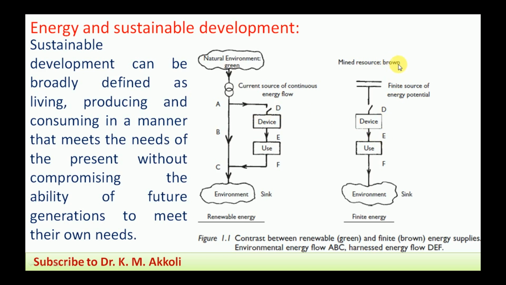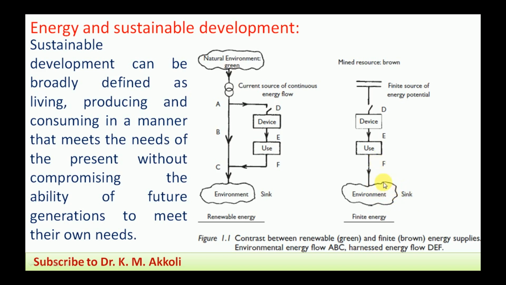The mined resources, the brown ones: from the mine, we produce fossil fuels. It is a finite source of energy potential; only as much potential as there is, that much we can use. Then we again have to use a device for the conversion, and the remaining exhaust, after the conversion, some heat will remain, and that will be discharged to the environment. See how solar energy goes to the environment; like that.